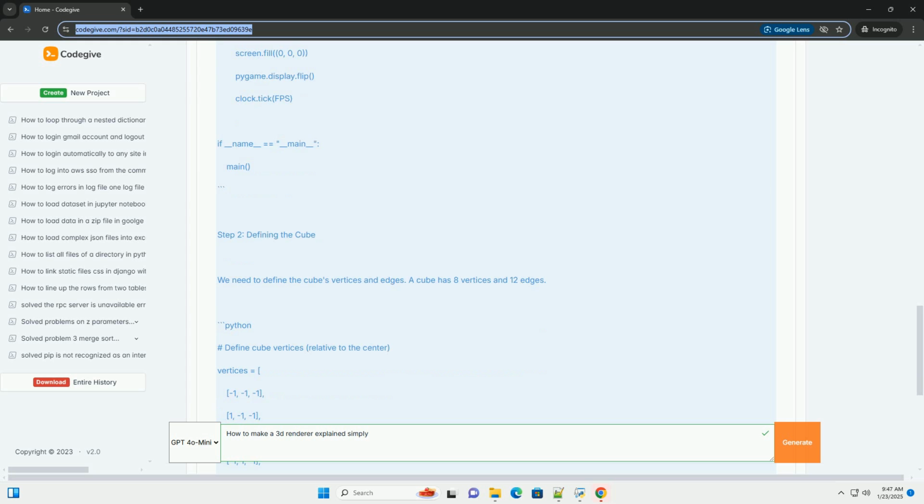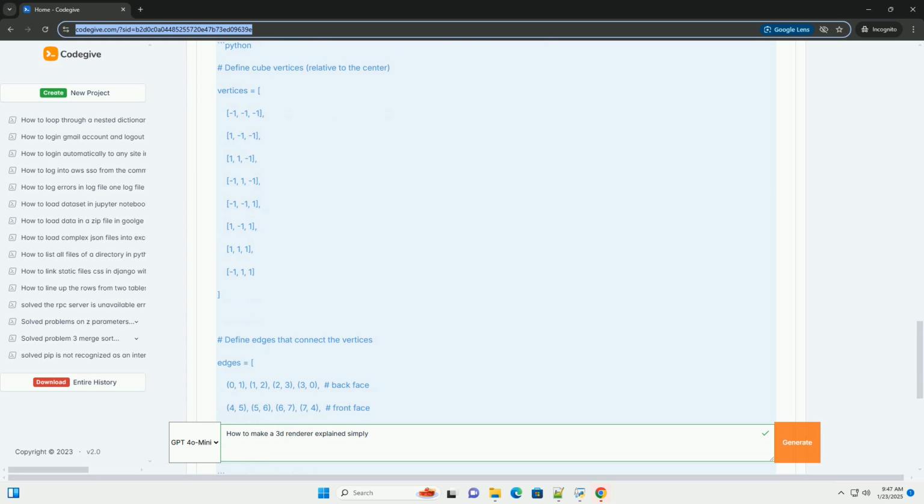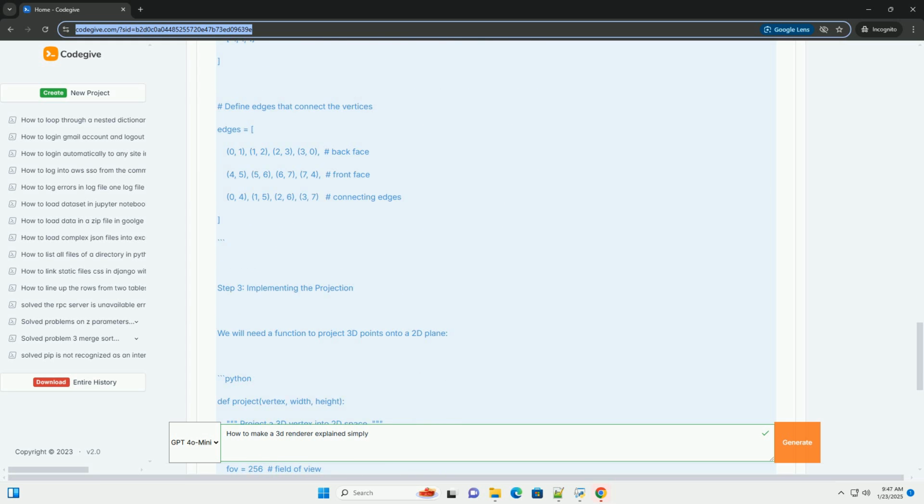Prerequisites. Make sure you have Python installed on your machine. You will also need the pygame library, which can be installed via pip.